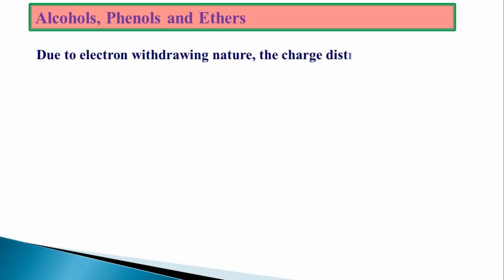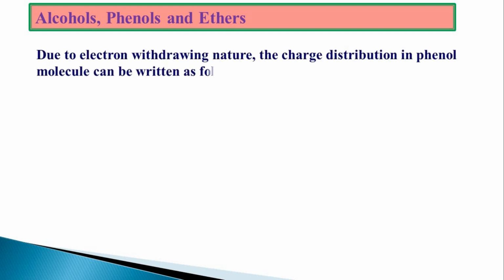Due to the electron withdrawing nature, the charge distribution in the phenol molecule is going to give different resonating structures. The resonating structures of phenol we have seen already last year. Let us see once again. Initially, phenol contains two lone pairs of electrons.